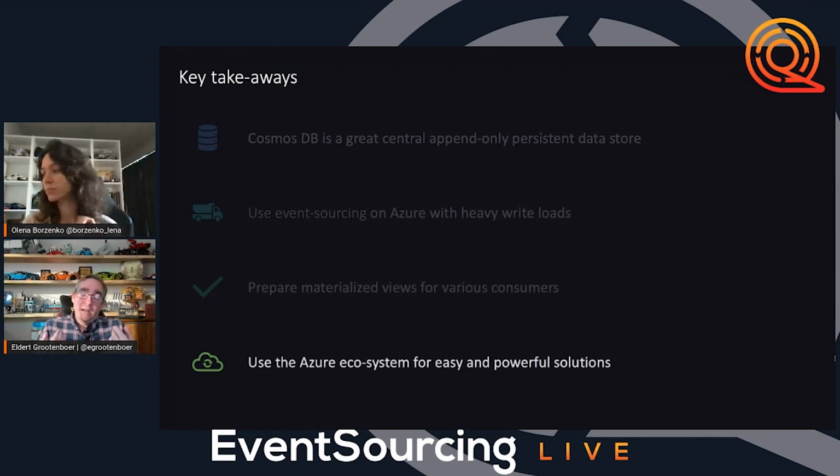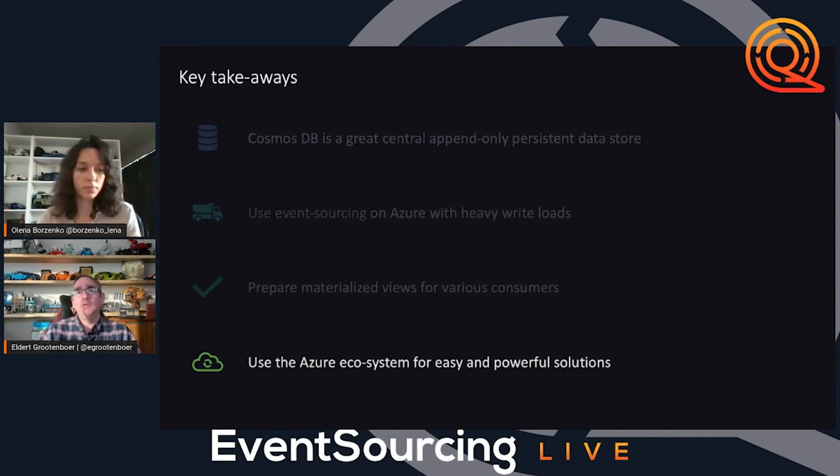And of course, have a look definitely at Azure for these kinds of solutions. When you're working with event sourcing, you want something that's highly scalable, that can handle all those different events, and Azure is perfect for this. You have seen today how Cosmos DB is a perfect event store to store all these different events. Event Hubs allows you to get all those events in at the same time. And of course, functions are amazing because they are serverless. You only pay for what you use, and you can just spin them up as events are coming in. And as long as there are no events coming in, you don't pay anything.